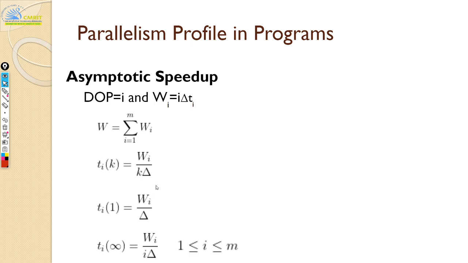When you have an indefinite number of resources, your execution time will not come down below a certain point, and that point is defined by your degree of parallelism i. That's why you have wi divided by i delta. It really depends on your parallel algorithm, how much degree of parallelism it can support. Clear, everyone?